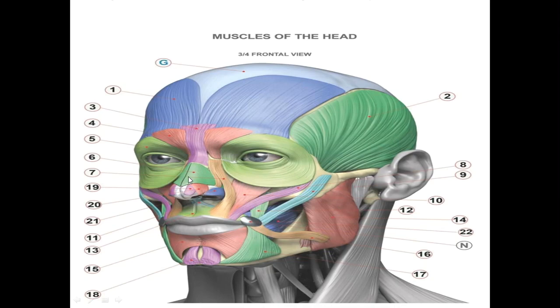What about this muscle? This is on the nose, so we call it nasalis muscle. It is responsible for the flaring of the nasal fold. And this is on the mental foramen, so we call it the mentalis muscle. This is the transverse nasalis muscle. This is the mentalis muscle, this is the masseter, and this is the risorius muscle.